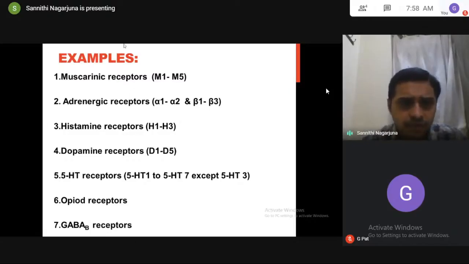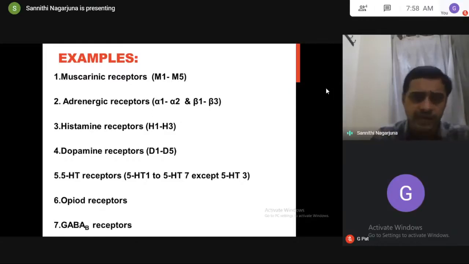So what is the ligand for these muscarinic receptors? Acetylcholine. Am I right? What is the ligand for adrenergic receptors? Noradrenaline. For this, histamine. For this, dopamine. For this, serotonin. For this, opioid peptides inside the body. For this, GABA. All these ligands produce their physiological actions by binding to these receptors.